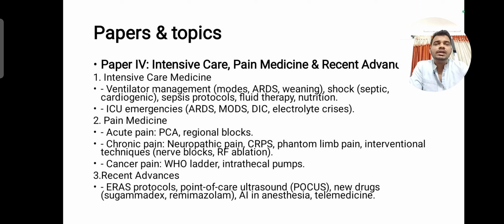So for recent advances, I have told you that you can learn from the yearbook, and it is not a hard and fast rule that these topics come in these papers only. There is a lot of overlap between them, so you will have to be prepared for everything when you go for the exams. You can even have biostatistics questions in paper 3. Most of the time it is as per how I've given here, but there can be occasional changes where questions can be mixed in other papers as well.